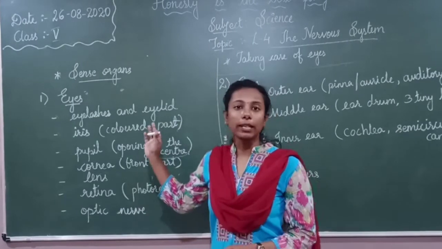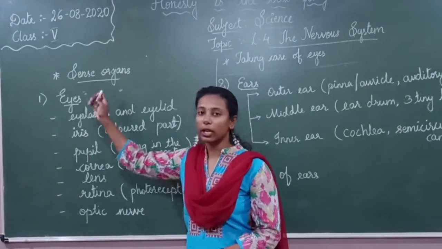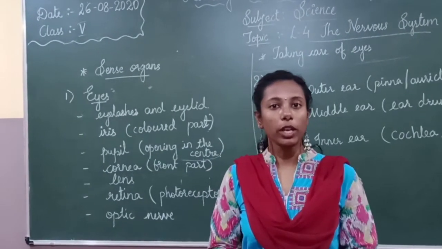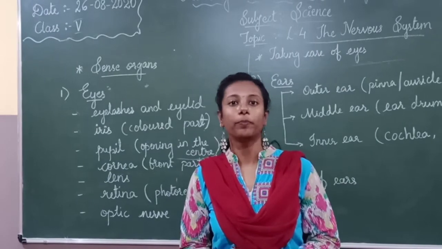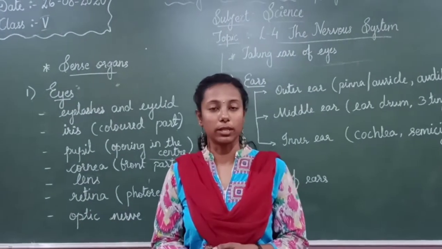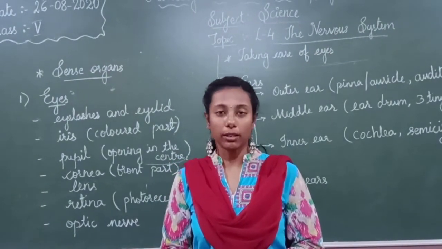Okay, so now let us study each sense organ one by one. The first one is eyes. So eyes, what do we use our eyes for, children? For viewing any image, right? For seeing things around us. Also we can show our expressions, correct?